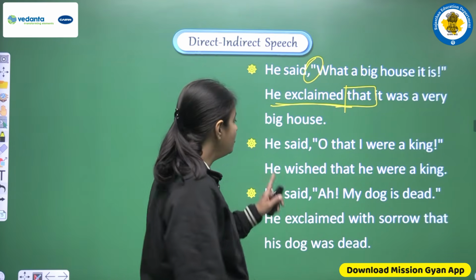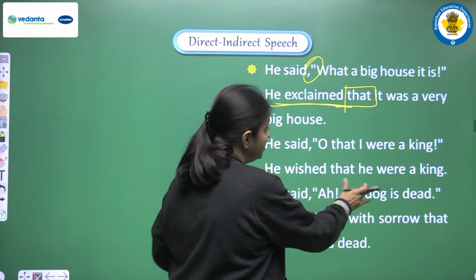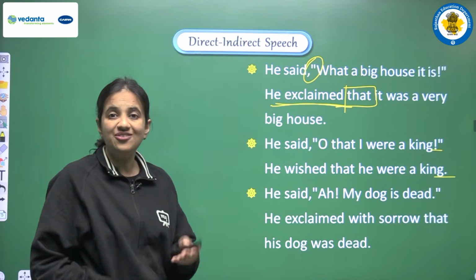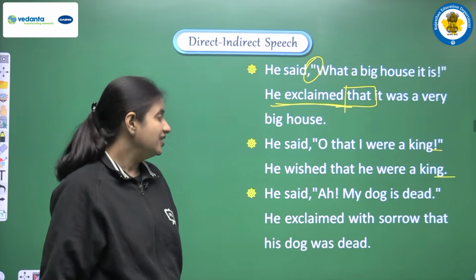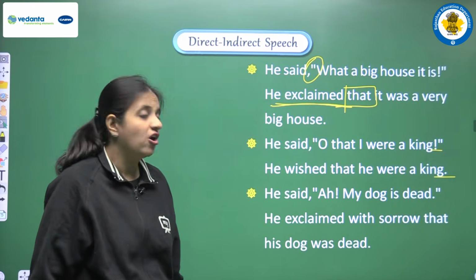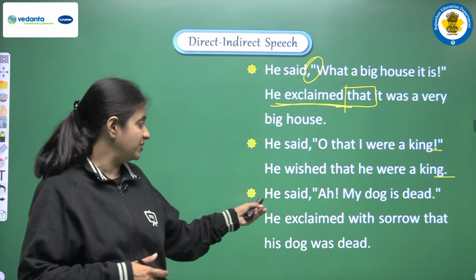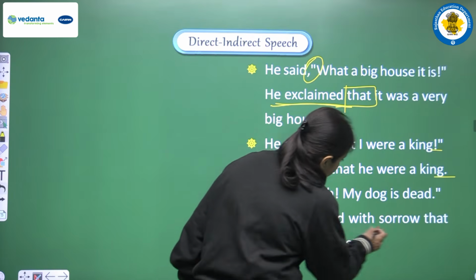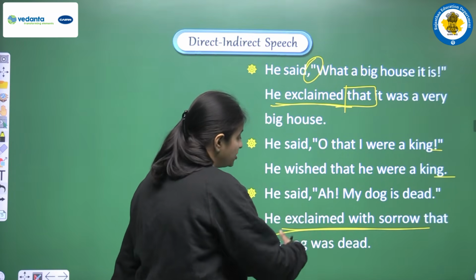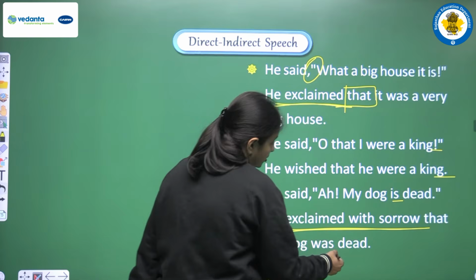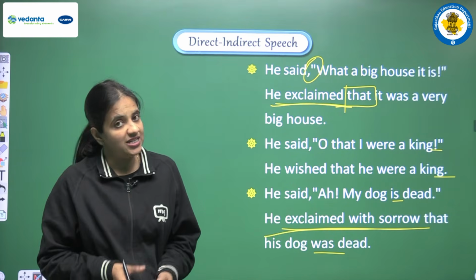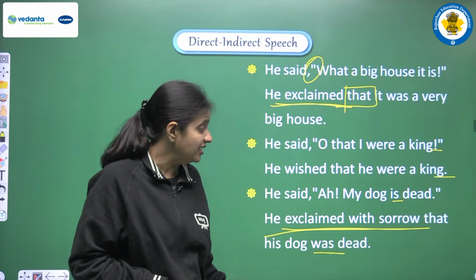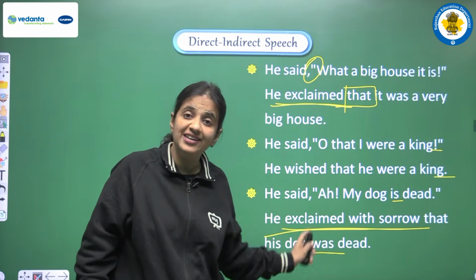So yes, the conversion will be, he wished that he were a king, and the exclamatory mark will be replaced with a full stop. Next one, he said, ah, my dog is dead. So it means that person is very sad because of this. So we are writing, he exclaimed with sorrow that his dog was dead. So yes, the tense we have to change to past form, and the rules remain exactly the same, okay? We must not skip them, we have to follow those rules.